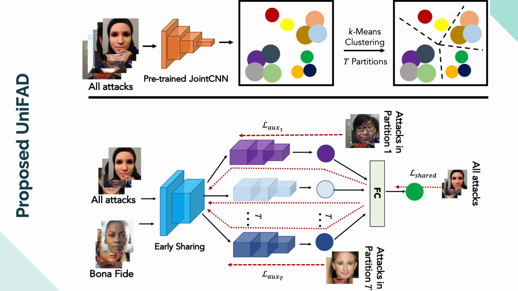We construct T branches where each branch is a neural network trained on a binary classification problem. And so therefore we have a final loss that is a combination of a shared loss, which is a global binary cross-entropy loss between all attacks and the original image, and there's another auxiliary loss for each of the T branches.